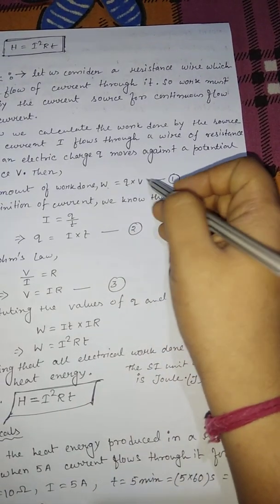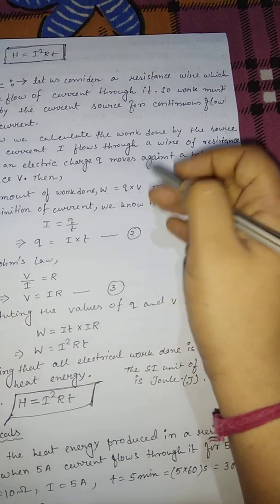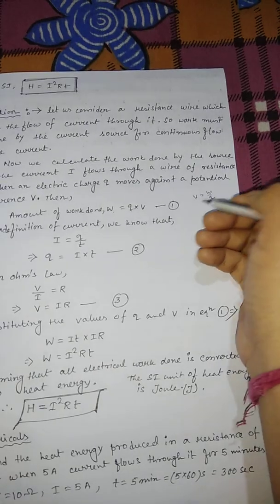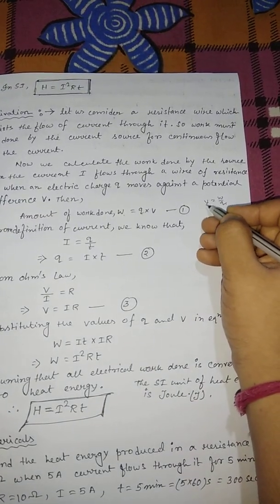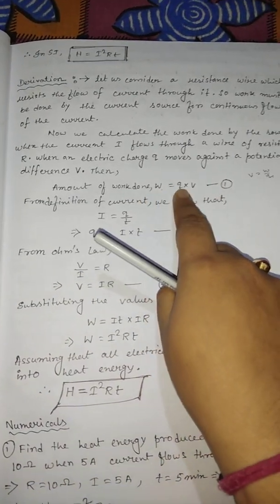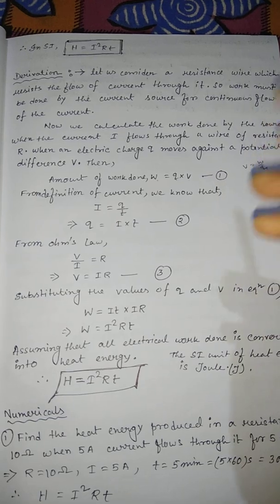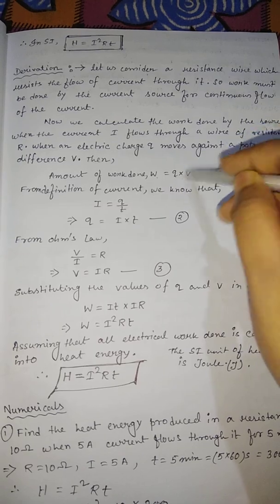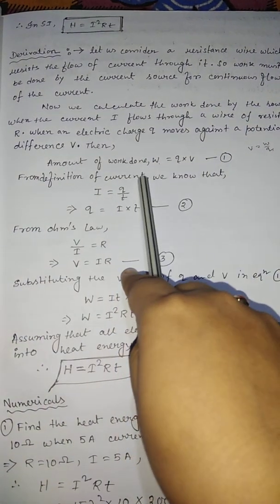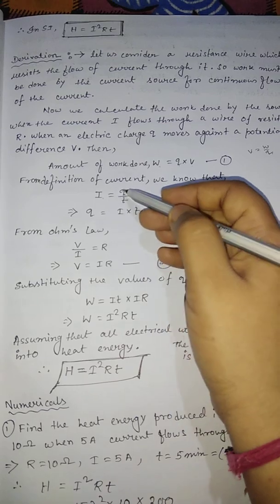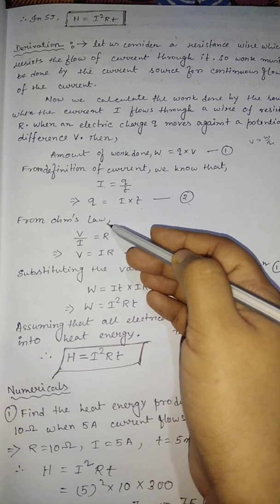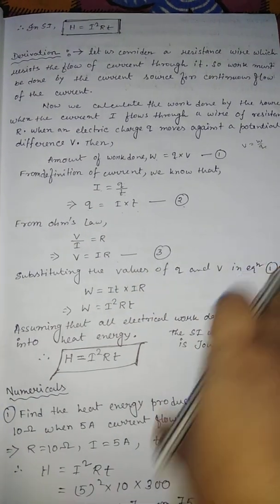We know that work done equals Q into V. How do we know this? From the definition of potential difference, V equals W by Q, so W equals V into Q. Here we only use V, not the delta V. So we have equation 1, W equals Q into V. Now from the definition of current, I equals Q by T, so Q equals I into T. This is equation 2. And from Ohm's law we have V equals I into R. This is equation 3.